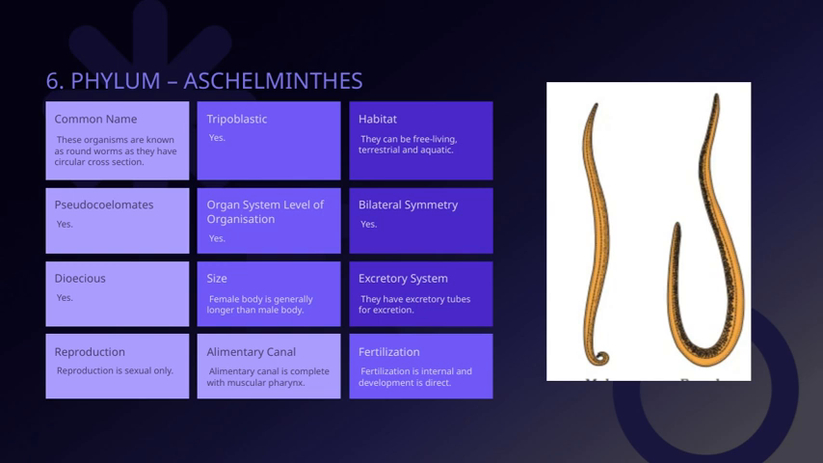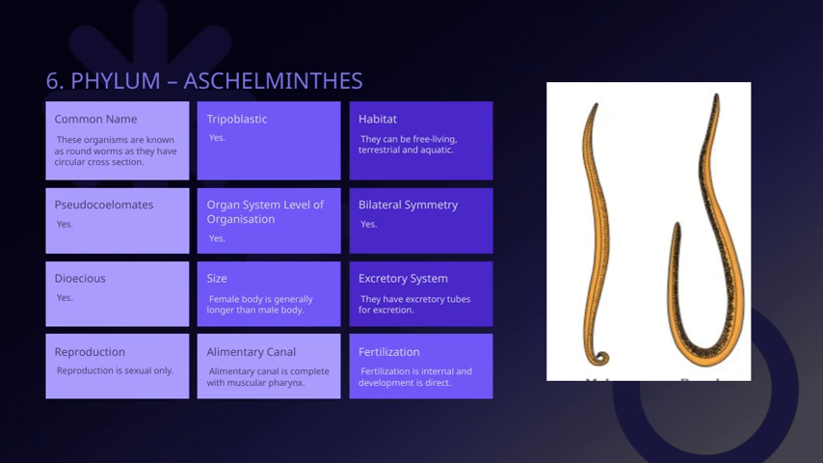They can be free-living, terrestrial, or aquatic, adapting to various environments. Reproductively, they reproduce sexually only, and interestingly, the female body is generally longer than the male's. They are dioecious, meaning they have separate sexes, which is important for their reproductive strategies.